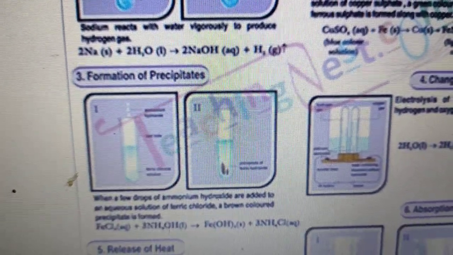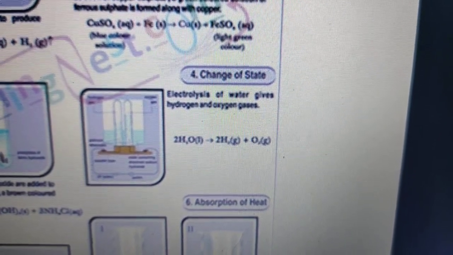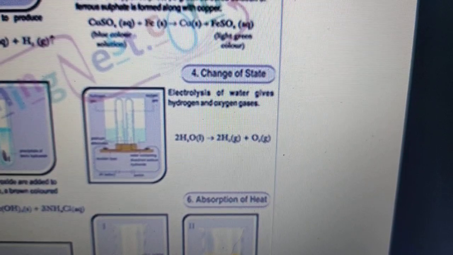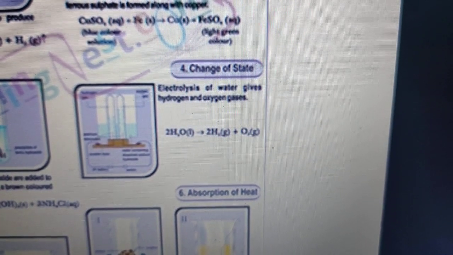Now let's see the other characteristic, that is change of state. Okay. So you can see that in some reactions, the physical state of the product is different from that of the reactants. Like in this case, electrolysis of water, I am showing you 2H2O. It is in liquid form. If you pass electricity through water, it forms H2 plus O2, which is in gaseous form.